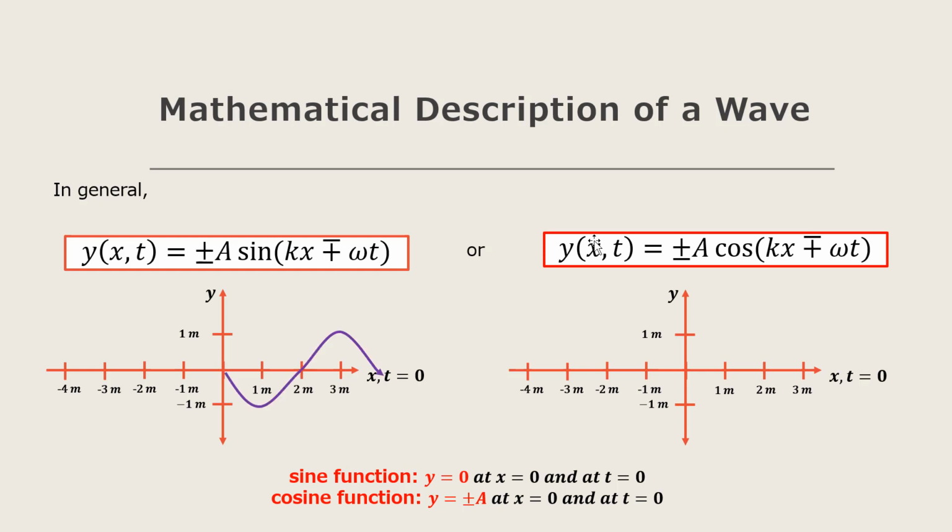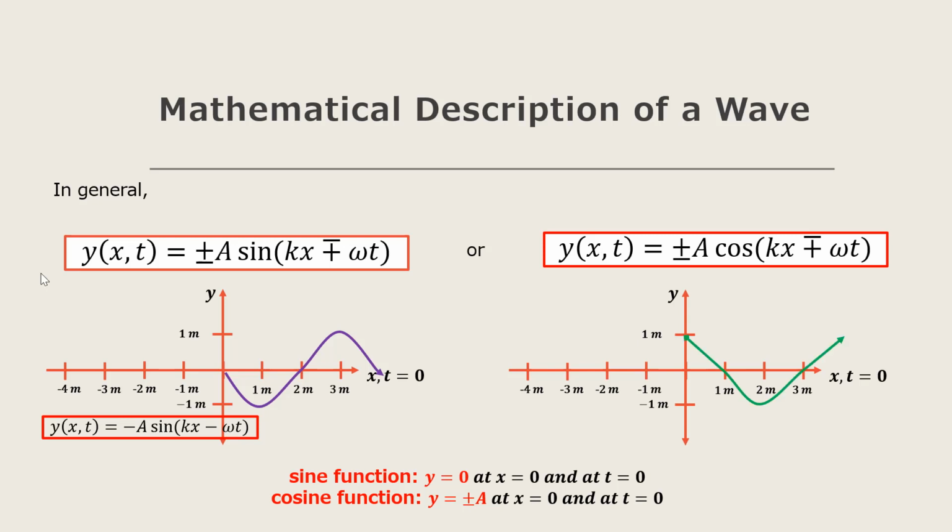For example, we have here a wave that is traveling in the positive x direction. And as you can see, at x equals 0 and at t equals 0, y is equal to 0. Therefore, the wave function of this wave is minus a sine(kx minus omega t). Again, we have a minus omega t term because the wave is traveling towards the positive x-axis.